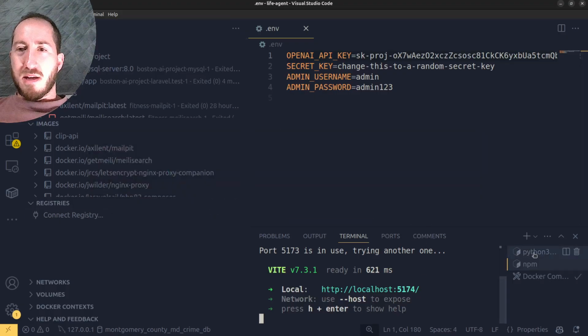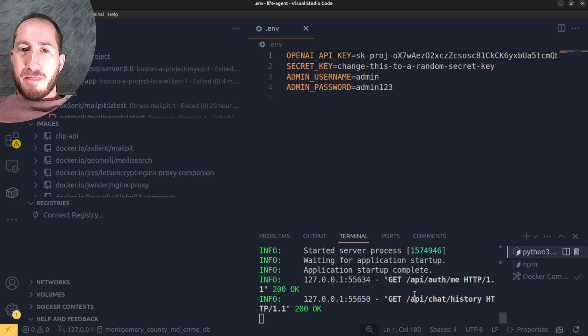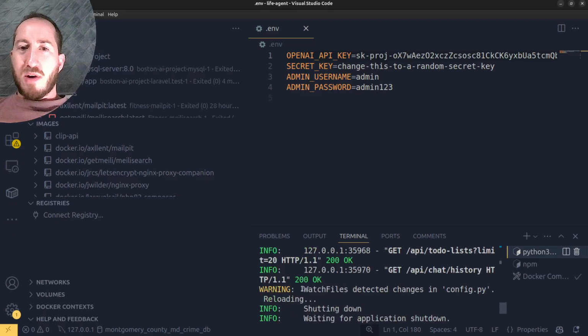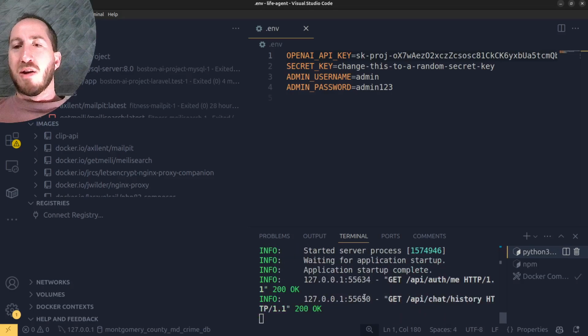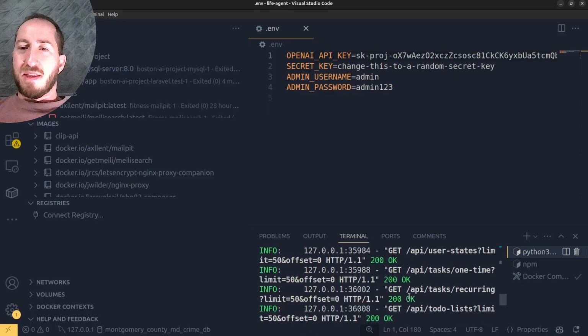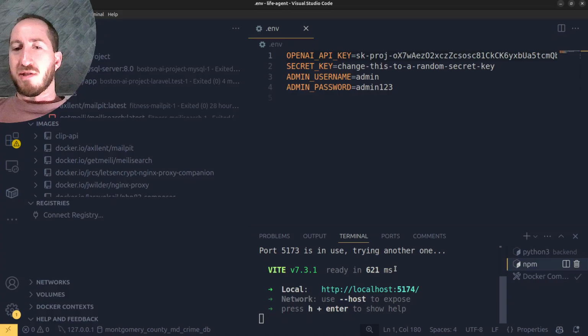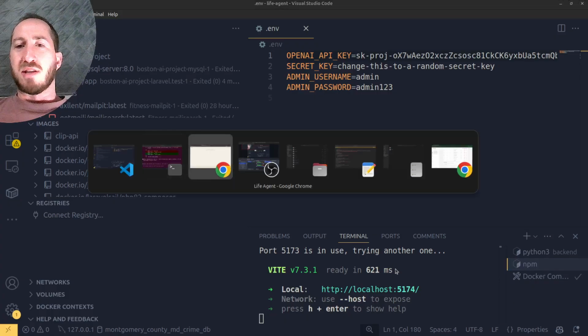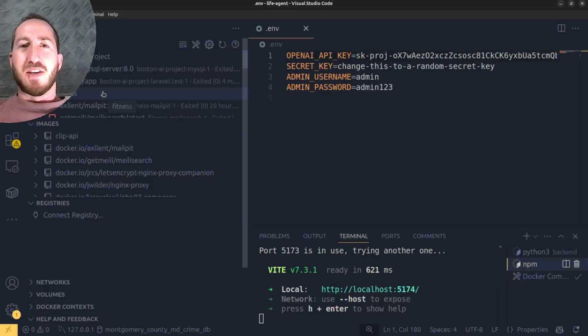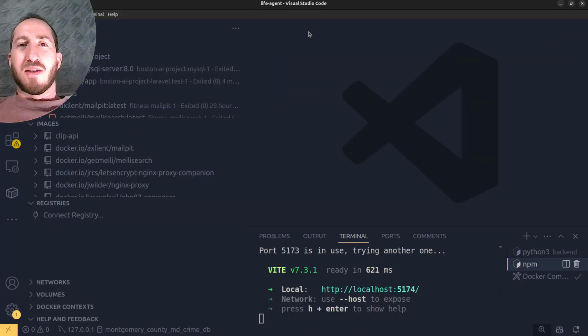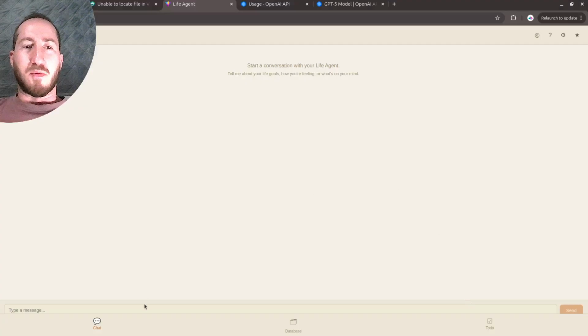But, and if we look, it's see watch files detected changes in config.py and then was reloading and it shut down and then it updated. So that's a nice thing. And then also the same thing would happen if any front end changes were done. So now if Claude's making changes, oh, I showed you only some of my API key. That's okay. You can't guess the rest of it. But we'll close it. The one thing is if you are changing your .env, that might not be watched.